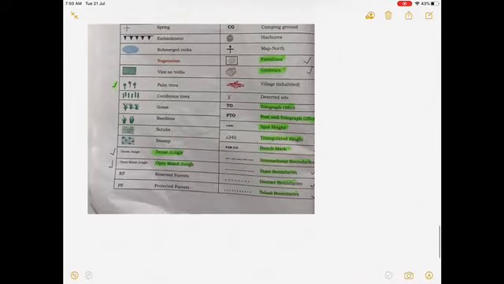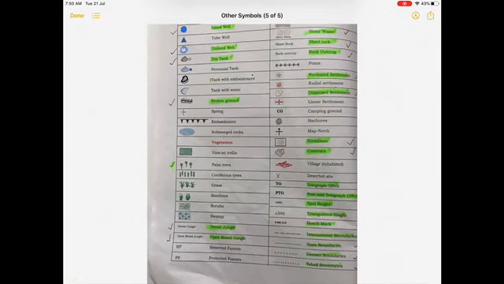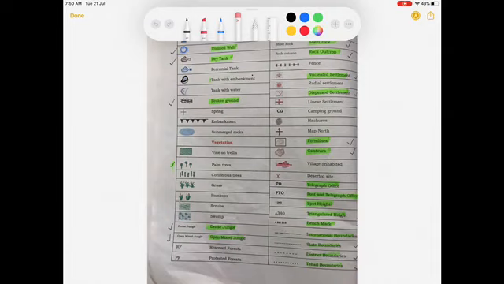Next symbol that we'll talk about is dense jungle. This will give you information that a hilly region is there, right? And a fair amount of rainfall takes place in that area. So dense jungle. Sometimes it is written fairly dense mixed jungle, fairly dense jungle also. So the meaning is the same. Next is open jungle.